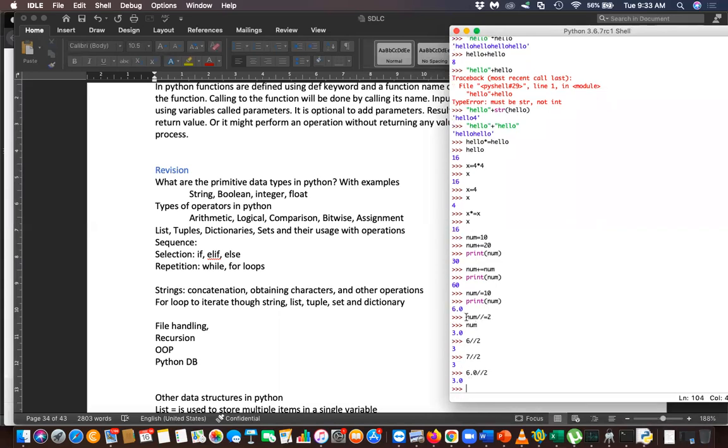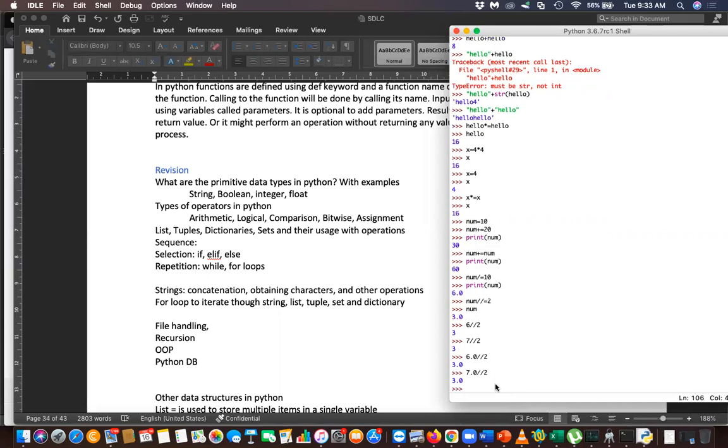This is not 6. This is 6.0. When you have a float number, then you will get a float result. Similar to that, if you divide 7.0 floor divided by 2, it will give you again 3.0. Understood? Even floor division can result in a floating number. It's always .0 because it's a floating value.